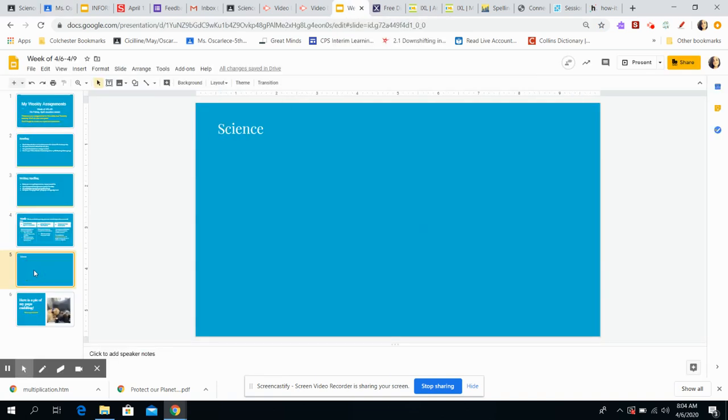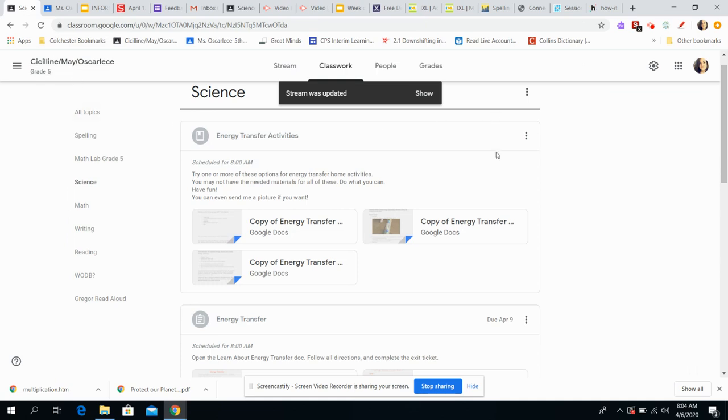Okay, science. I'm going to link science right here. Science is optional if you finish everything else. Okay, so that's science that Mrs. May is going to post. So it's right here. It hasn't gone live yet, but it will. Try one or more, so you don't have to do them all, of these options for energy transfer home activities. You may not have the needed materials for all of these. Do what you can. You do not have to do everything.